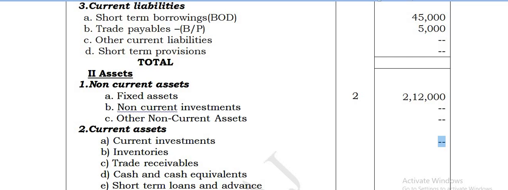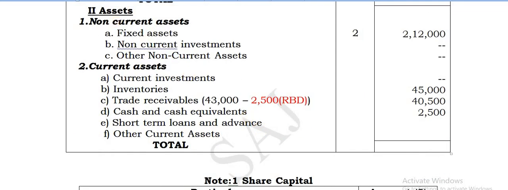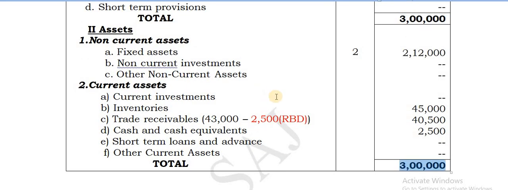But inventory, you have to take how much? Yes, 45,000 to be taken because as given there, that is the amount to be taken. And trade receivables 43,000 is there minus the 2,500. What is the 2,500? It is the RBD which is given. So the balance you are getting is 40,500. And cash equivalents as given there, 2,500. And no more amounts. So find the totals. So totals you are getting 3 lakhs. Okay.